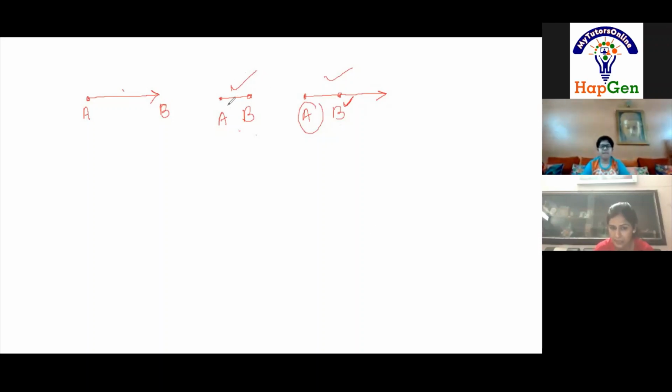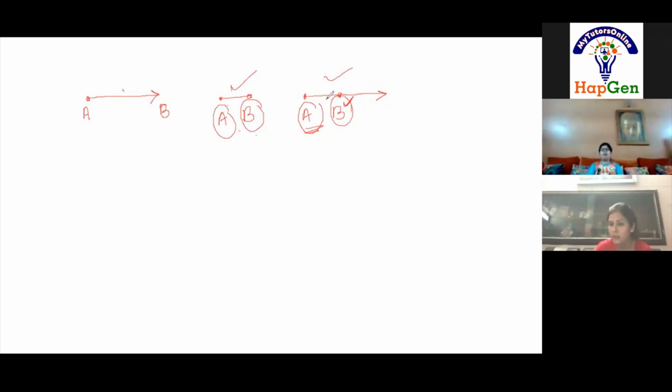In the first example, A is an endpoint, B is also an endpoint. That is why this is a line segment. In the second example, point A is an endpoint. But what about point B, which was earlier an endpoint, but now we have extended it? It is no more an endpoint now. But what is it then?